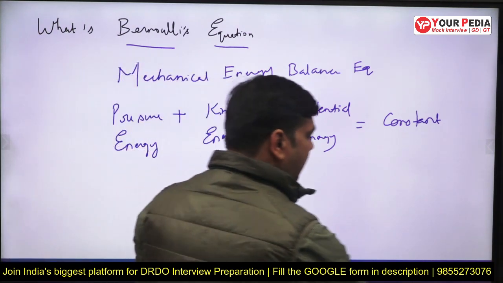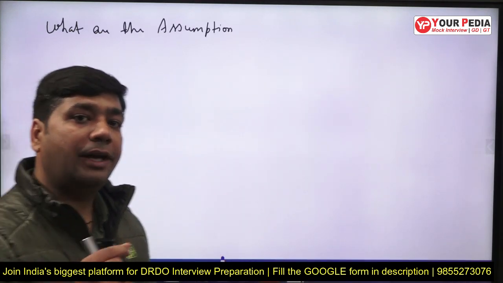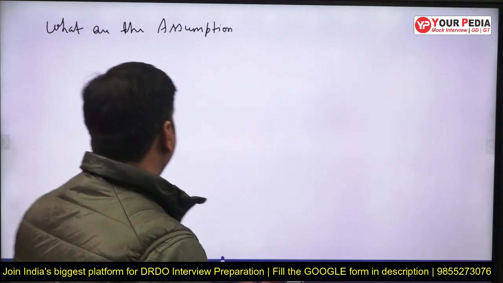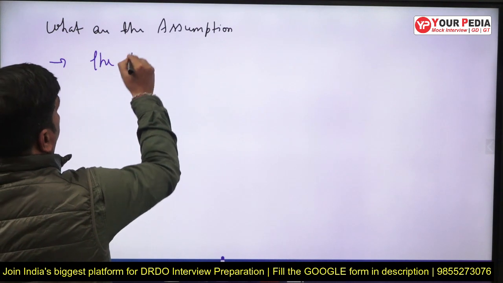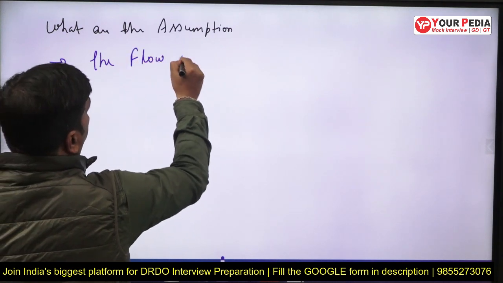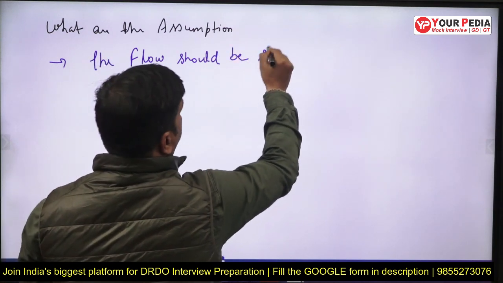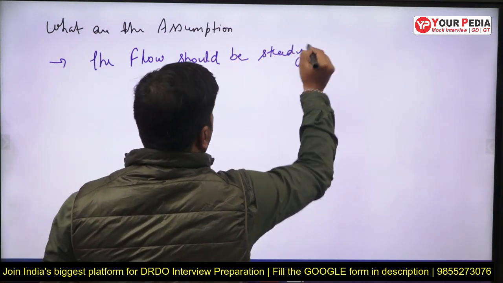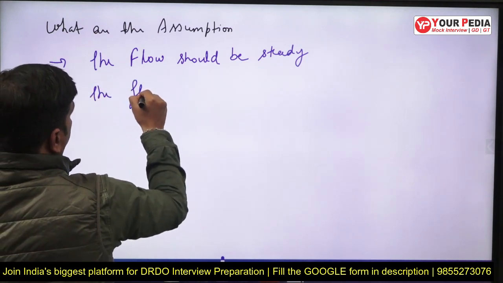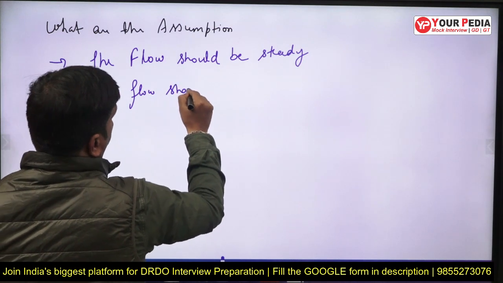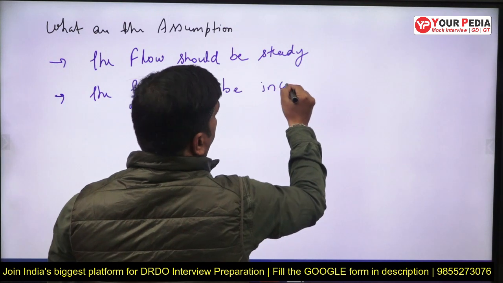The next question is: what are the various assumptions in the Bernoulli equation? The first assumption is that the flow should be steady. Second, the flow should be incompressible.